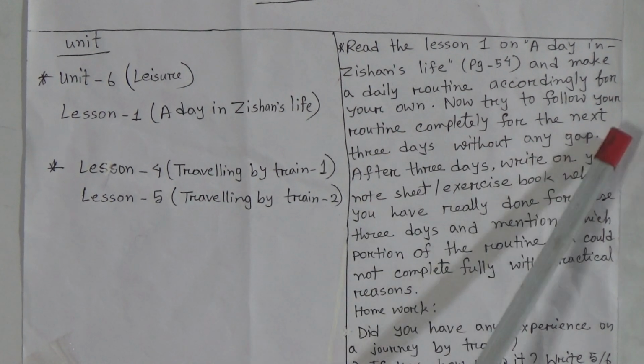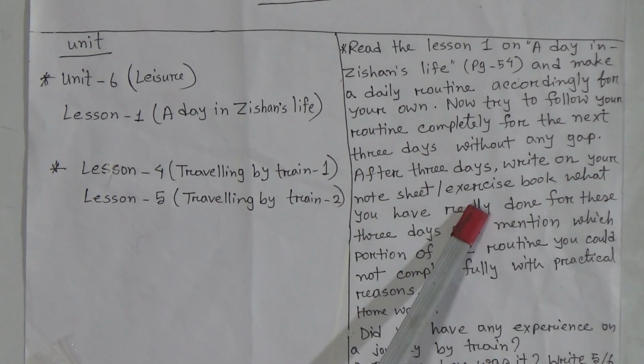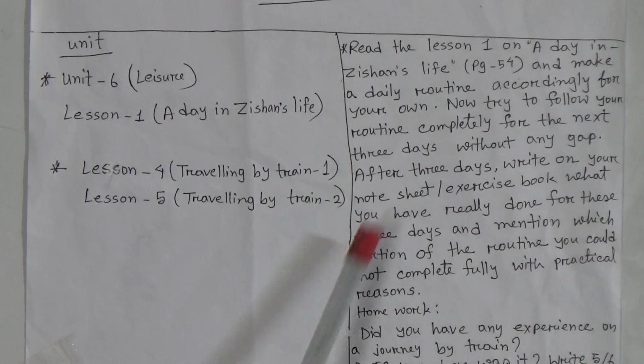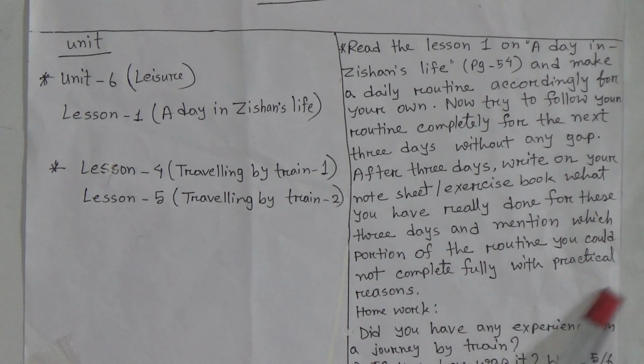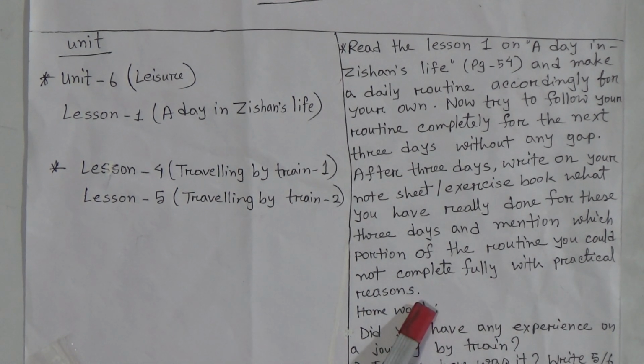Now try to follow your routine completely for the next 3 days without any gap. After 3 days, write on your note sheet or exercise book what you have really done for these 3 days, and mention which portion of the routine you could not complete fully, with practical reasons.